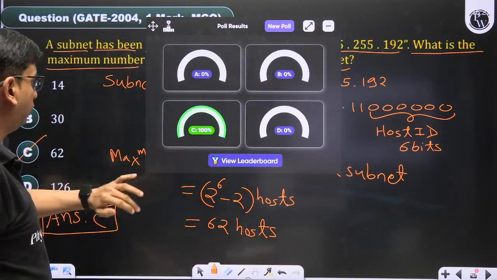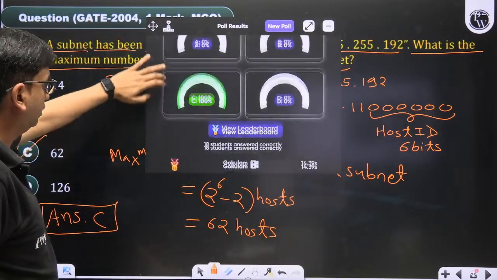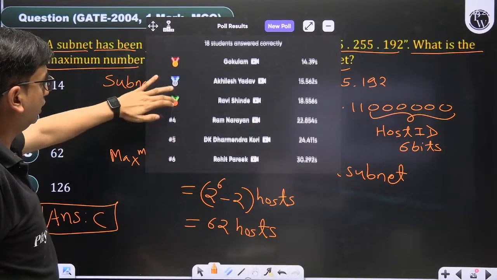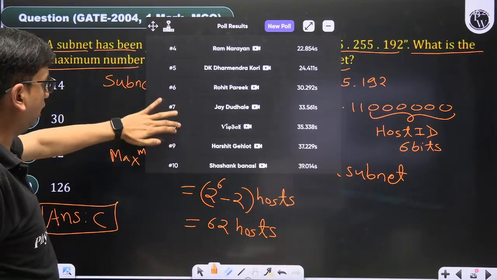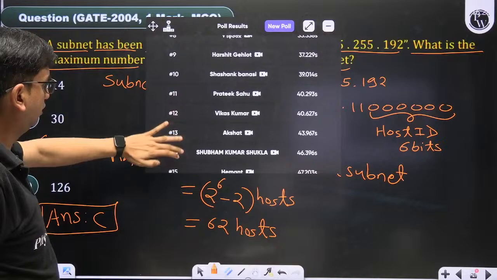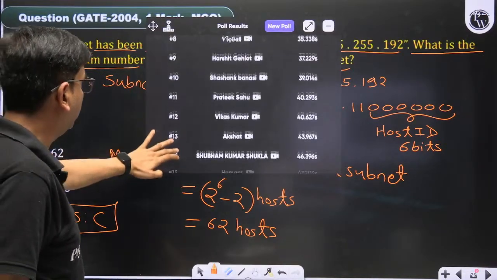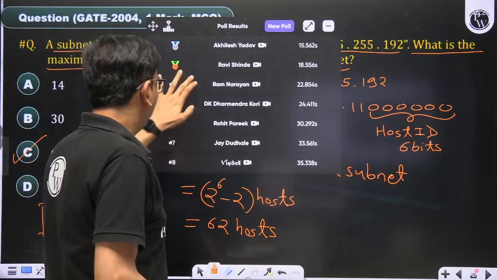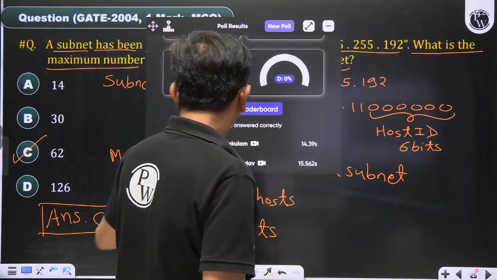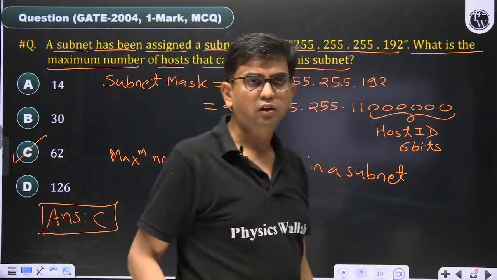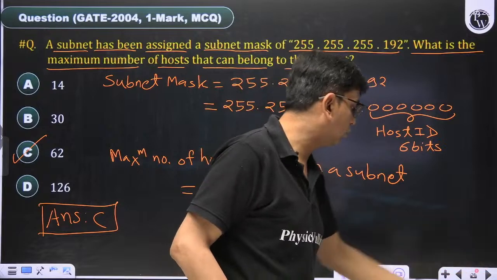So very good, 100% people have given the correct answer. These are the names of those who have given the correct answer. 18 people participated in the poll and gave the correct answer. Done. Is it clear? Then come to the next question.